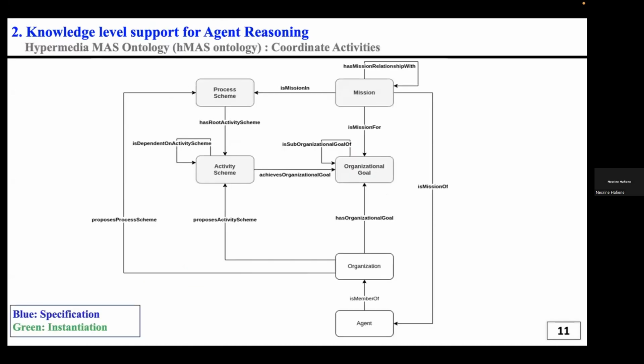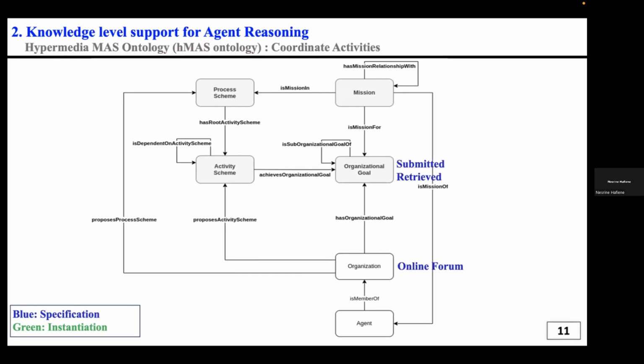The second part of our proposed approach is knowledge level support for agent reasoning. In this part, we will also use the hypermedia multi-agent system ontology. More specifically, we will use the coordinated activity part to describe the different parts that an agent can use to reason about the knowledge layer. So we have the organization, which is an online forum.